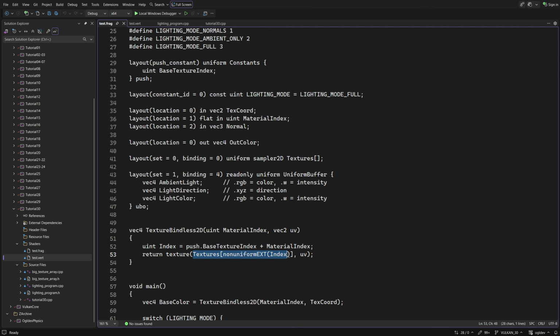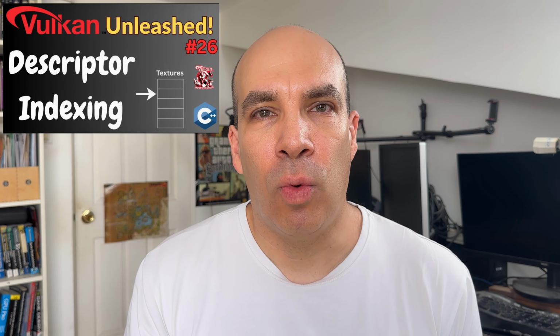By the way, notice that the texture array is specified with square brackets and without a size. This requires the use of descriptor indexing, which is the focus of tutorial 26, so make sure to watch it. Descriptor indexing is often used to enable big texture arrays, so I consider it to be a baseline for this tutorial.